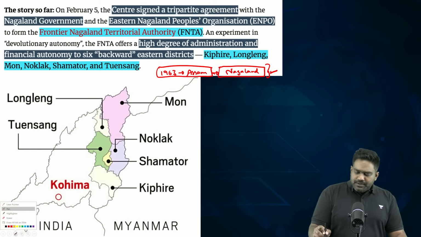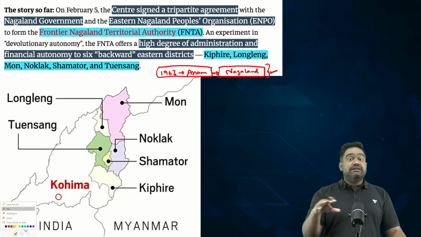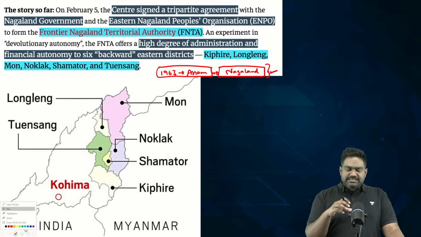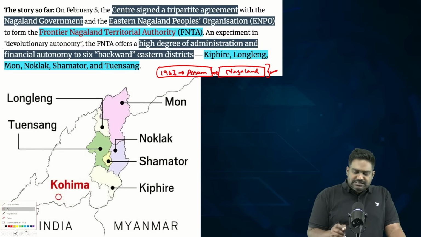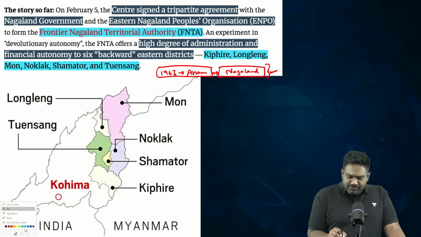And India made a concession by carving out the Naga areas as a separate state from the larger state of Assam and established the state of Nagaland. Though it did not help in curbing Naga insurgency, and the insurgency continued with new groups like NSCN and different factions of NSCN from 1980s onwards.